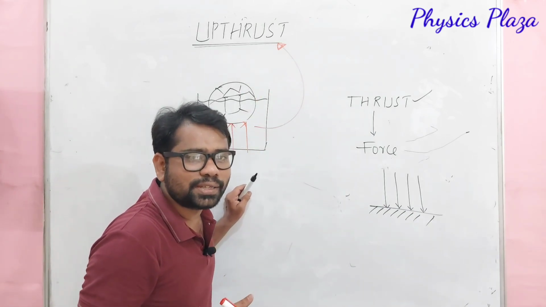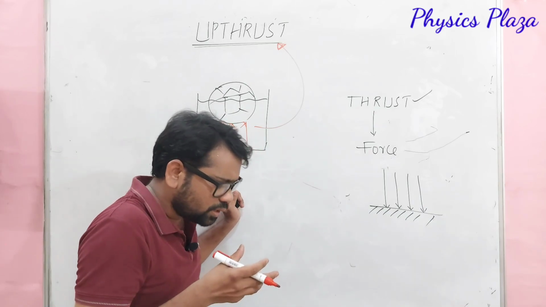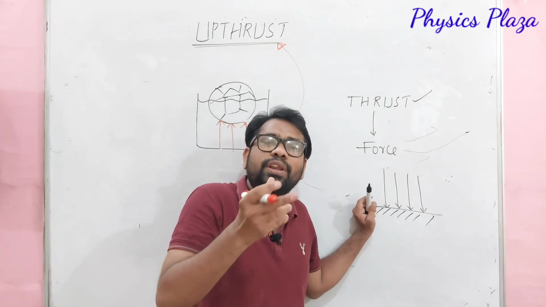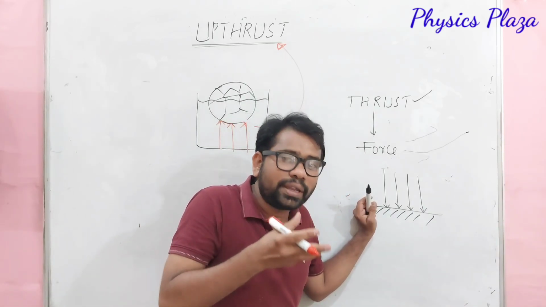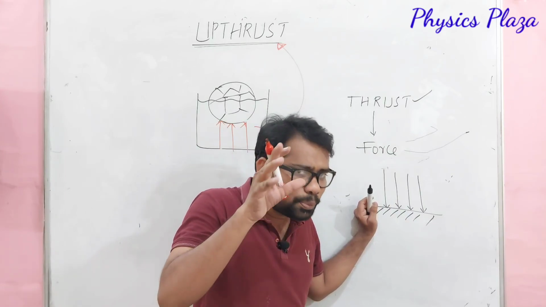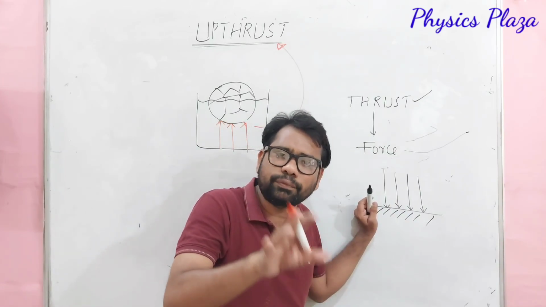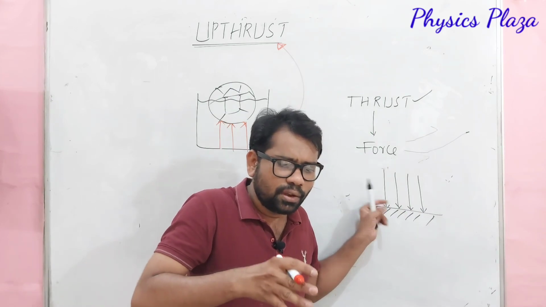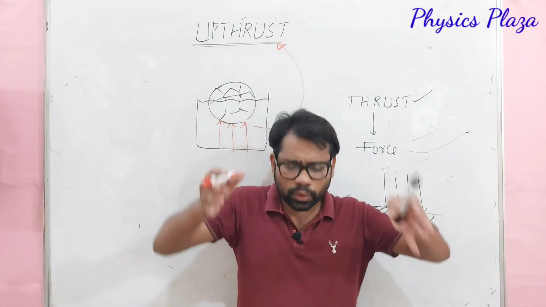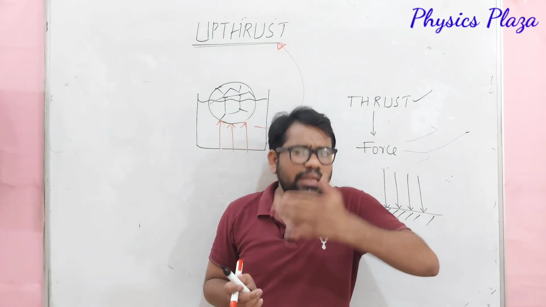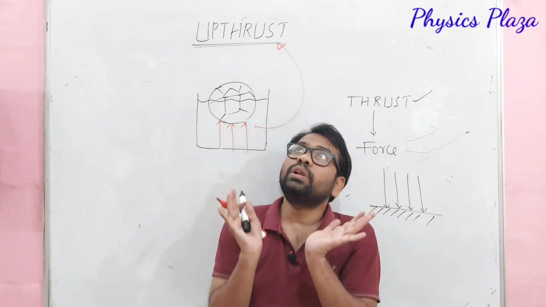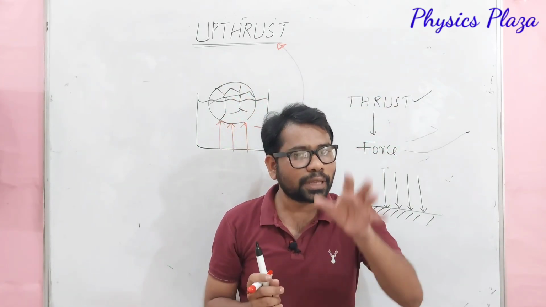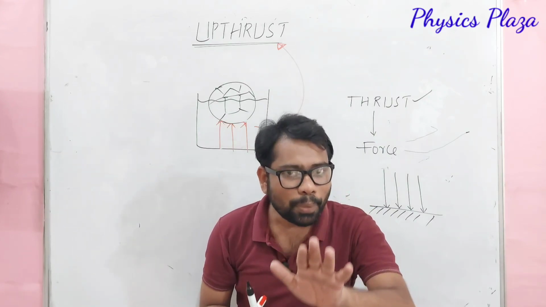So then what is buoyancy? This upthrust is one of the important properties of a fluid, children. It is a property of fluid only. When a body is immersed partially or wholly in a liquid, the liquid has the ability to lift the body vertically upwards. That property only we can call buoyancy.